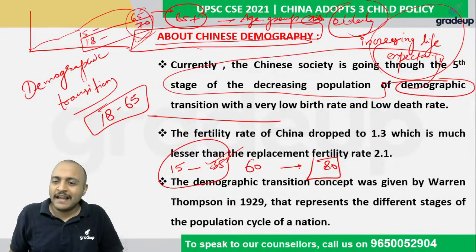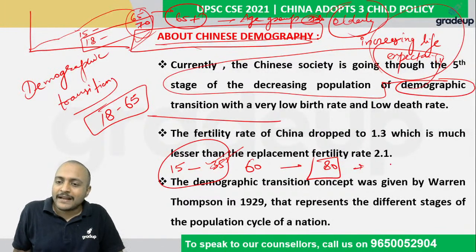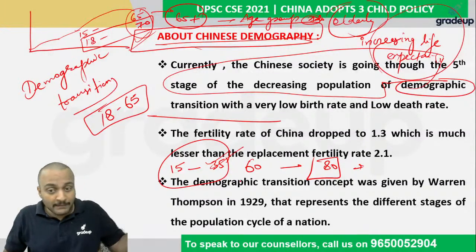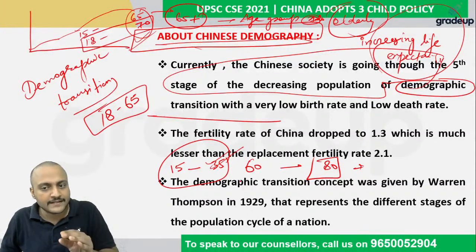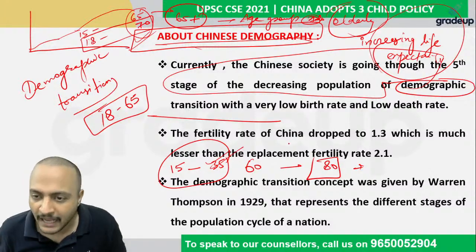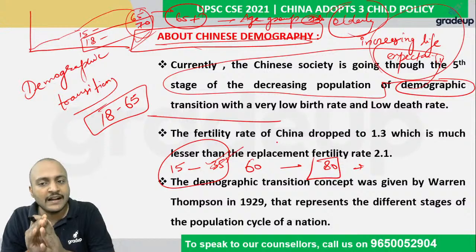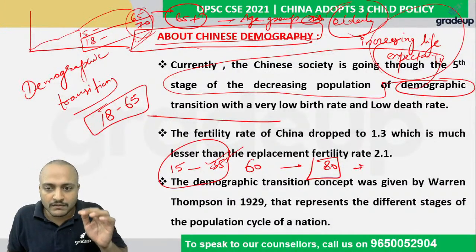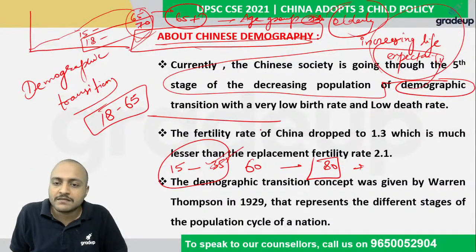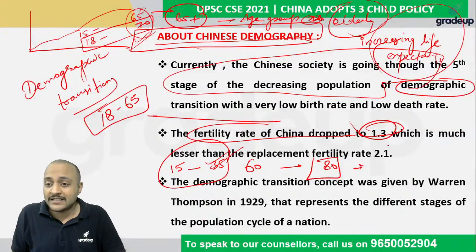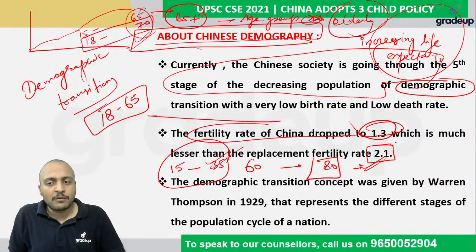Very soon we will have a condition where most of our population will be in the higher ages, and the upcoming workforce will be less. The same is happening with China. The upcoming workforce in China has reduced to a great level because the fertility rate of China dropped to 1.3, and China is not even able to maintain its replacement of the population.